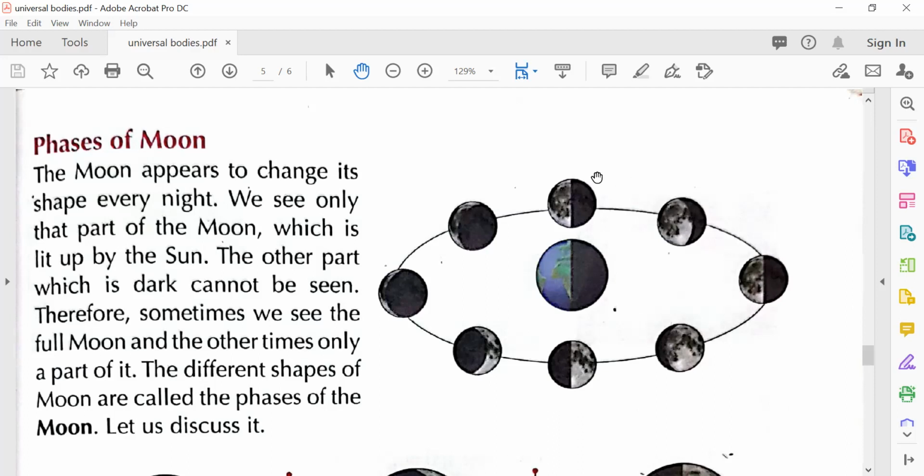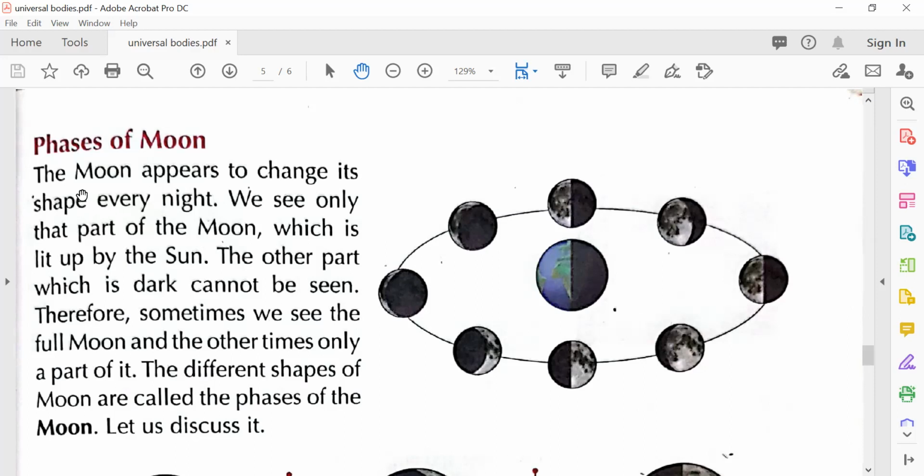You can do the phases of the moon with a Marigold biscuit also. You just start eating from the side, and you see this is the way. You can do it with any round biscuit, and you will see that it goes into different shapes, crescent. So this is how the moon changes.